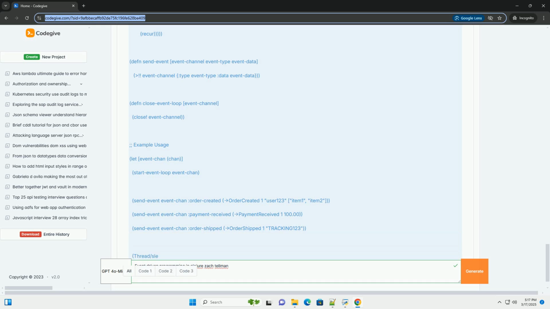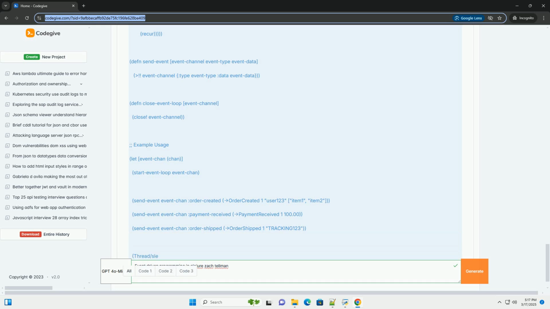Bounded contexts. In larger systems, consider breaking the system into bounded contexts, each with its own event loop and state. Use domain-driven design, DDD, principles to define the boundaries of each context and the events that flow between them. Advanced topics.